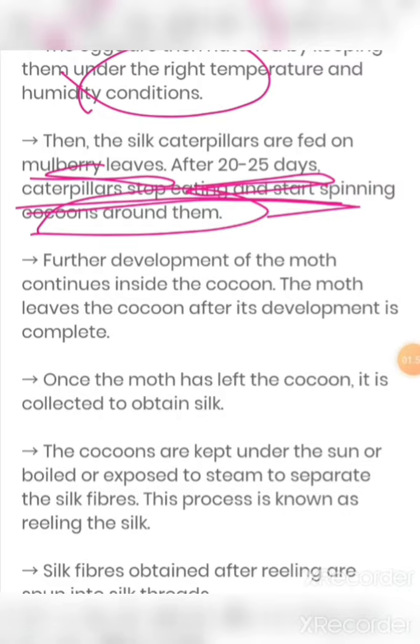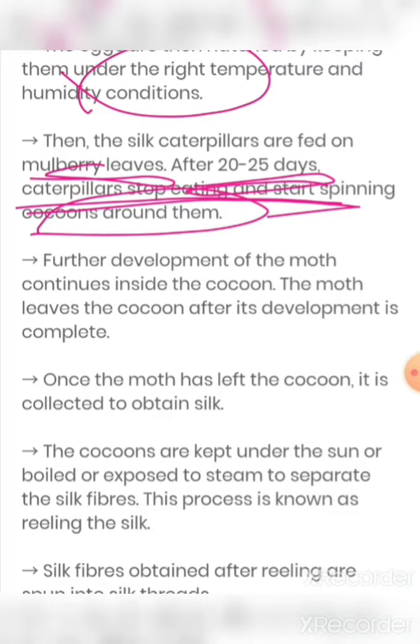The moth leaves the cocoon after its development is complete, and once the moth has left the cocoon, it is collected to obtain silk. Now students, I am just reading thoroughly, but I will explain each and every line afterwards. Now the cocoons are kept under the sun, or boiled, or exposed to steam to separate the silk fiber. This process is known as reeling of silk. Silk fiber obtained after reeling is spun into silk threads.